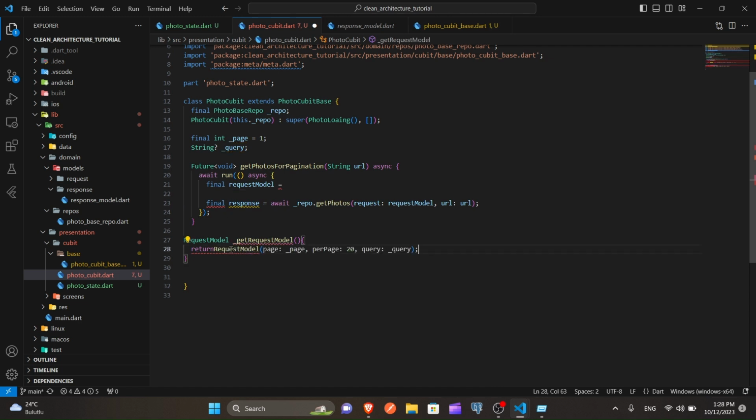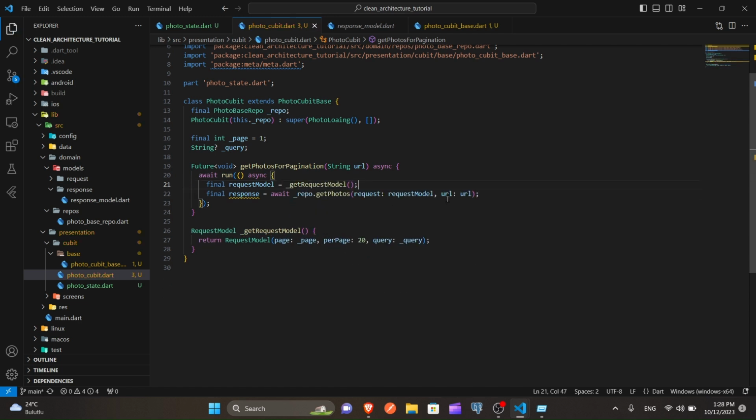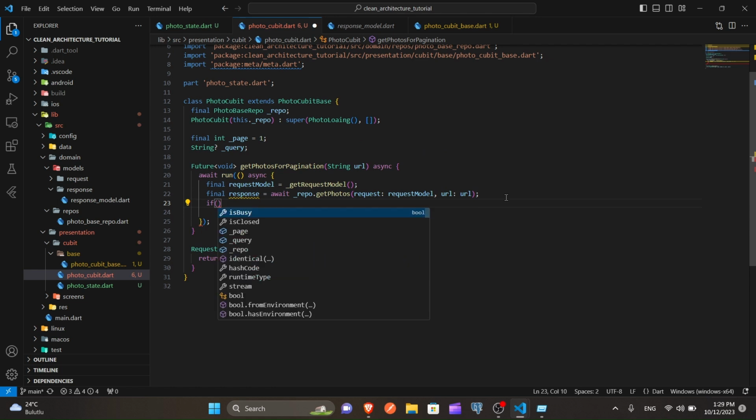Cut it, put it right here, and call this function here. Done. Accurate? Accurate. Beautiful. Let's continue. So when we receive our response, what are we going to do? We check and match them to the state, to the data state.